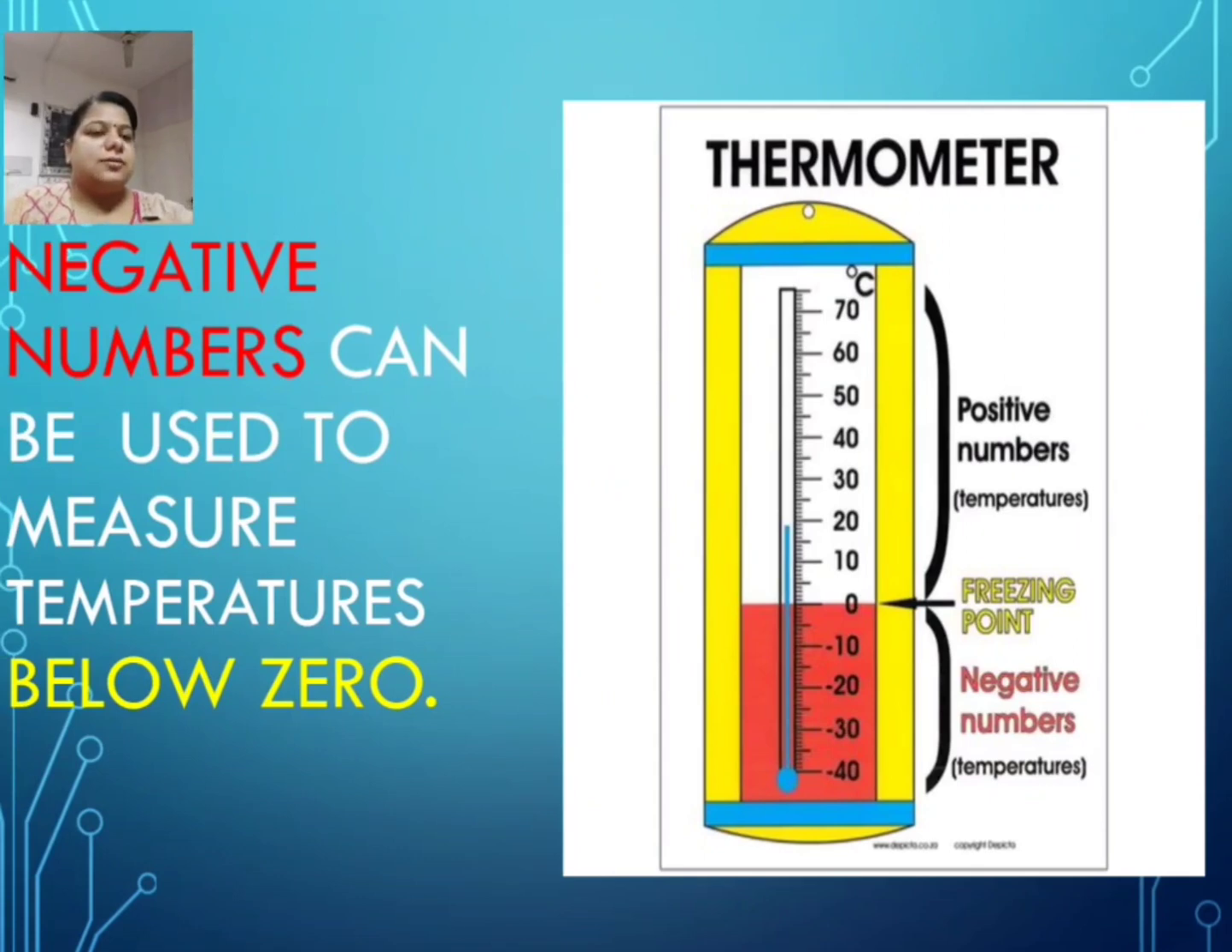So just check. Have you ever seen a minus sign in front of the numbers in a thermometer? Or have you ever heard that the temperature of Shimla is -4 degree or -2 degree, or the temperature at Leh Ladakh is below 0 degree? So what does it mean? Negative numbers are used to measure temperatures which are below 0. You must have heard about it in the news also, or seen these kinds of numbers in the thermometer.